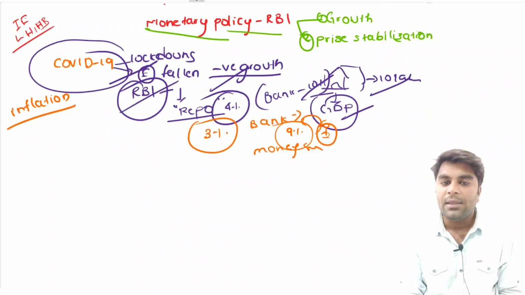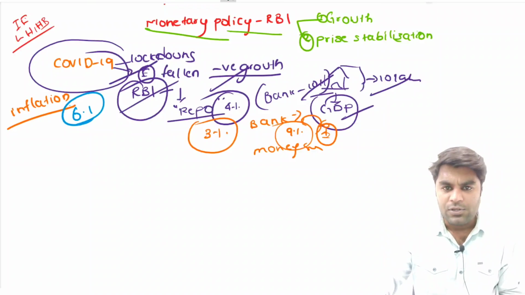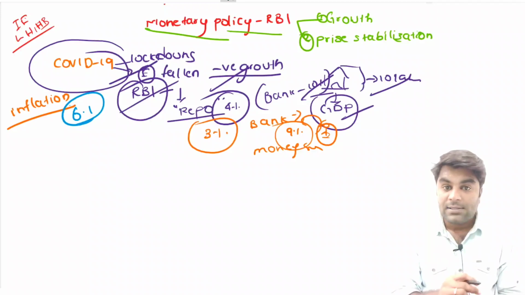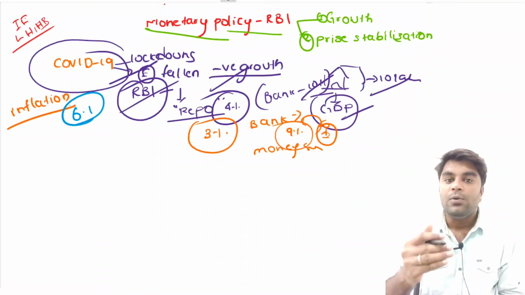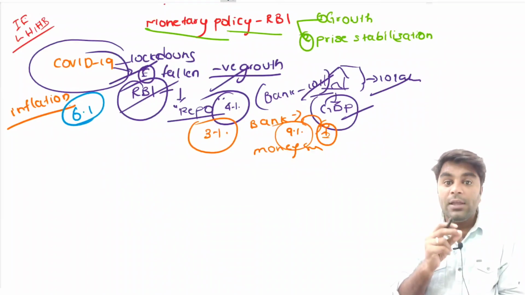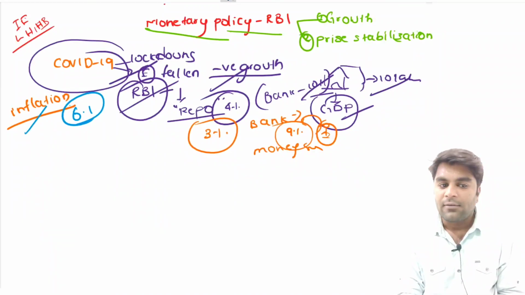Now, here comes the main thing. Recently, the inflation in the economy is recorded at 6.1%. So here comes the main question. From the previous examples, we understood that in order to achieve growth in an economy, the RBI should reduce the key rates and ensure the money supply in the economy. If they do, although growth increases, it also leads to an increase in inflation. But inflation at any given point of time should not exceed 4 plus or minus 2.